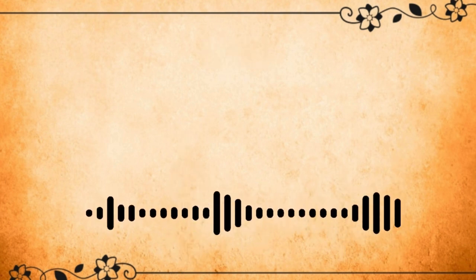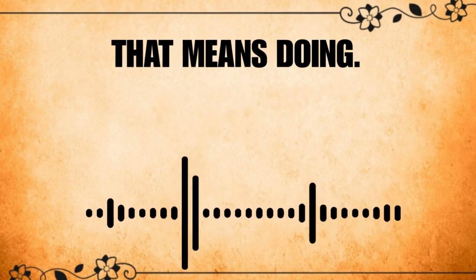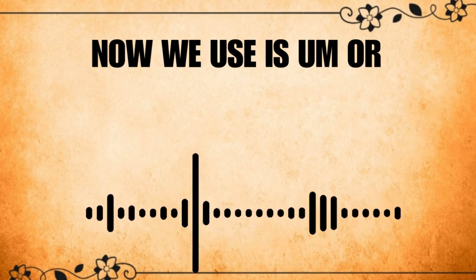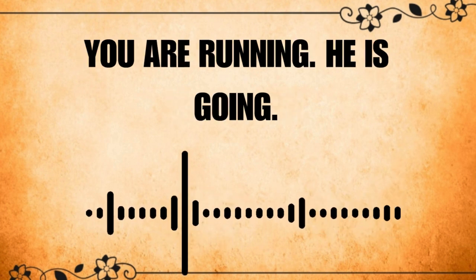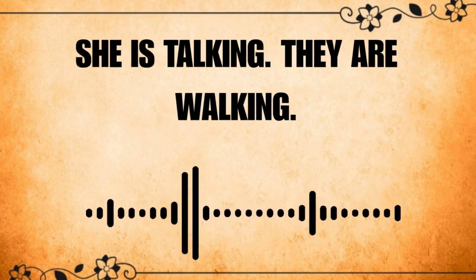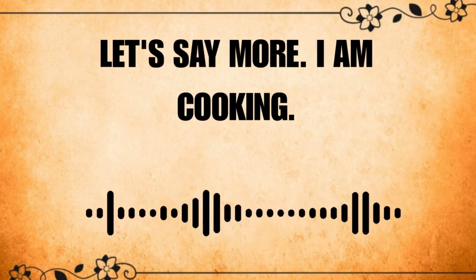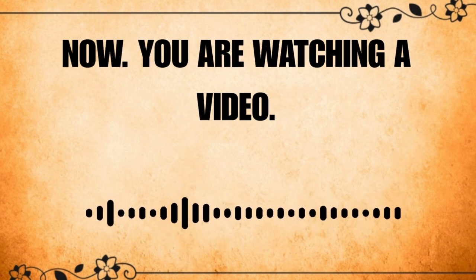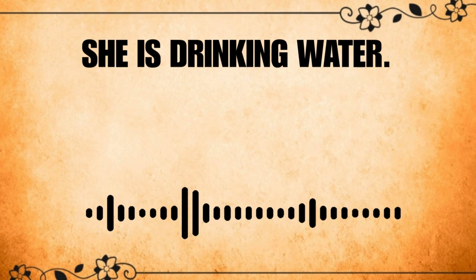Present continuous tense. Now, some present continuous. That means doing. Now we use am, is, are, or add ing to the verb. I am eating. You are running. He is going. She is talking. They are walking. Let's say more. I am cooking. Now, you are watching a video. He is learning English. She is drinking water.